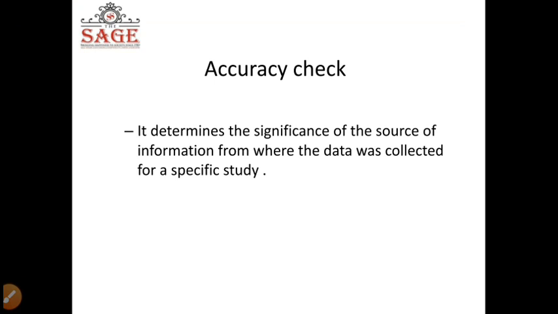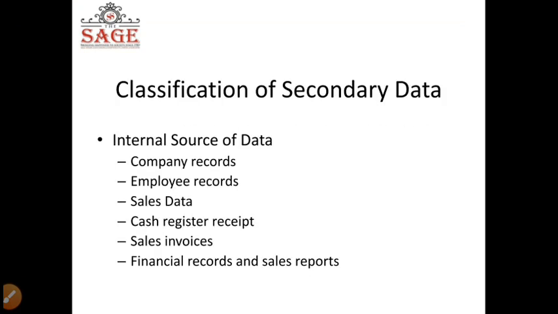For example, if I want to know the population of Andaman and Nicobar Islands, naturally I'll go to the census and find out. That is accurate data. But if I want to find out the number of women being affected by domestic violence, maybe my access to secondary data may not have a good accuracy check. This is what is explained in this slide.